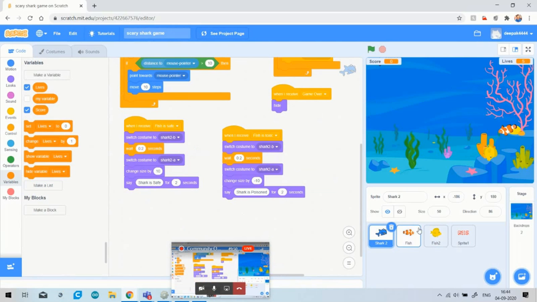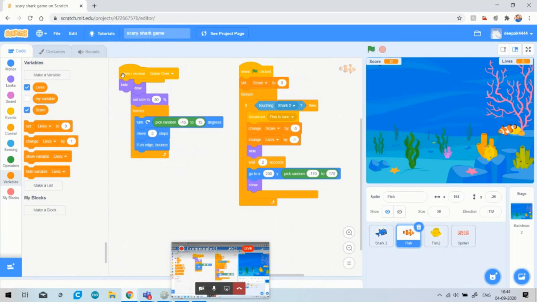And for this, what I have written is that when flag clicked, the fish one will show, and again it will set size to 50%. And in this, forever my fish moves in the sea in an upward and downward motion. So I wrote turn pick random minus 15 to 15 degrees, then move 5 steps, and then I wrote that whenever my fish touches the edge, it will bounce back to the game screen.